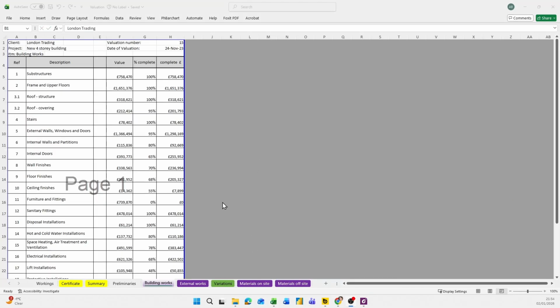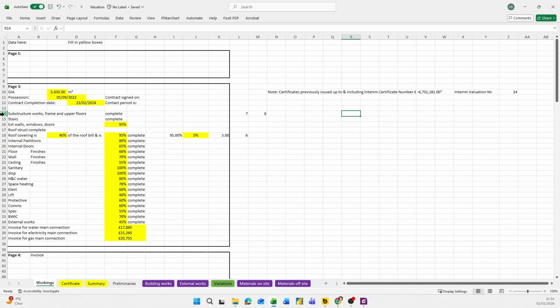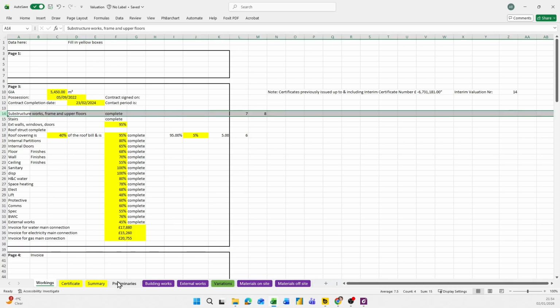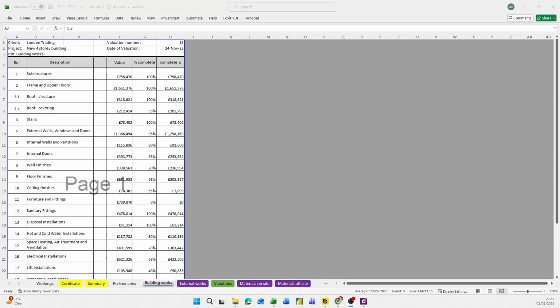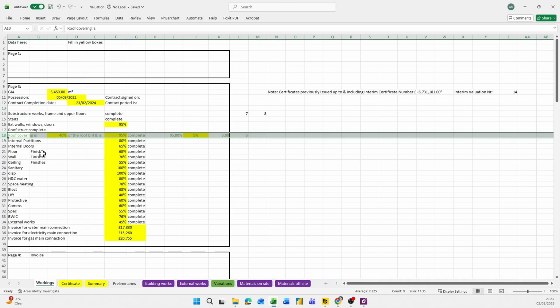Let's explain the building work. You can see the substructure, valuation number 15, November 23, is 100% done. Where I get this information, I already explained. You can see substructure complete. Roof covering is 95% done; you can see here 95% done.